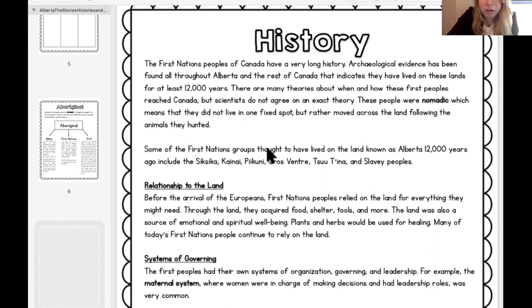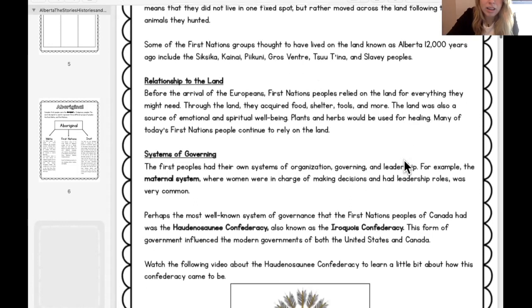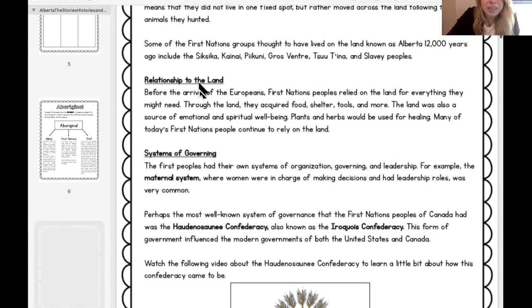Some of the First Nation groups thought to have lived on the land known as Alberta 12,000 years ago include the Siksika, Kainai, Piikani, Gros Ventre, Tsuut'ina, and Slavey peoples. Relationship to the land. So we've talked about that already. It's very important.